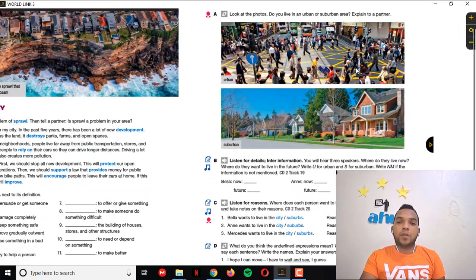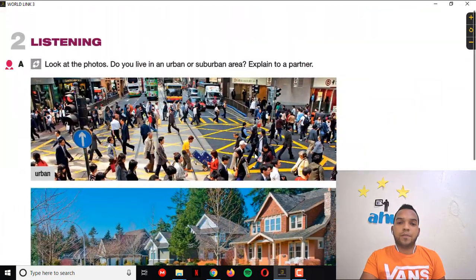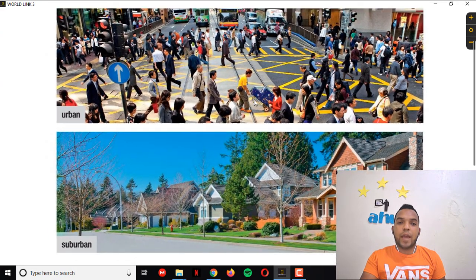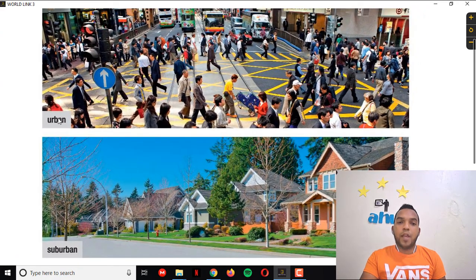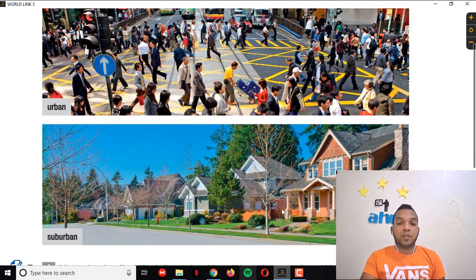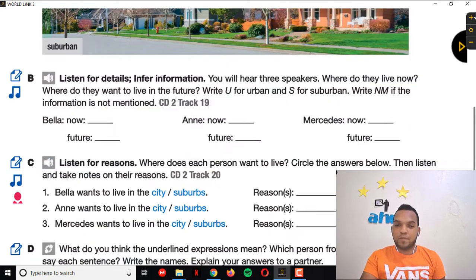And all right, so look at this. This is the difference, so you can have a clear idea. The urban, this is the urban. And the suburban is this place, like a countryside. Totally different from the countrysides or the suburban places in Dominican Republic.